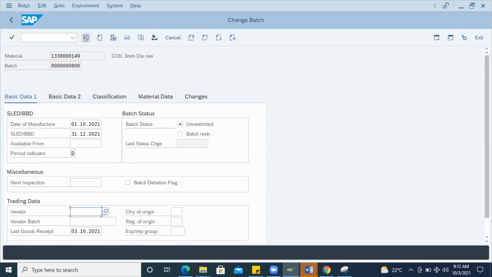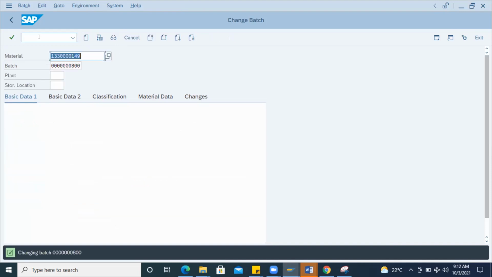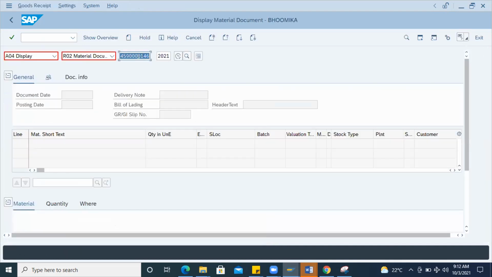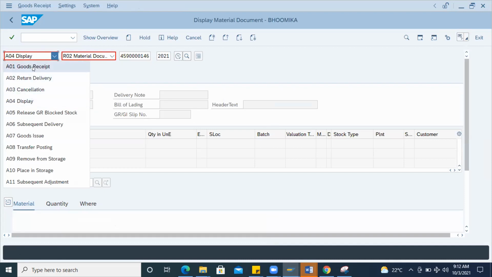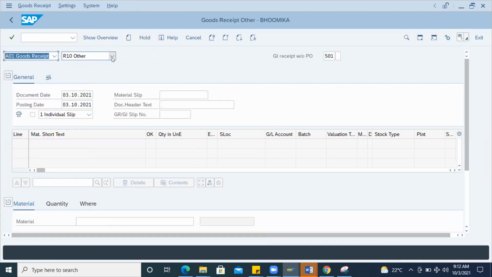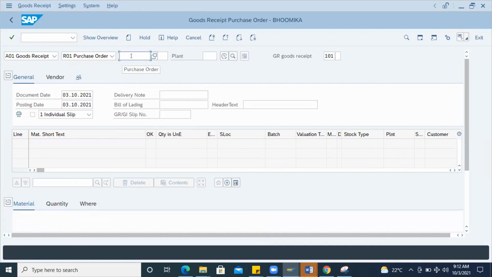In future, you will learn many things like this. Already for a different batch, it is happening. I am only explaining these batch related things, which is advanced level knowledge, so at that time we will get more knowledge on this. Now I will solve your other error for the PO, which is very easy. I will go with the goods receipt, because you understood all the actions on OBYC and account determination. So this is your PO, right? 108.